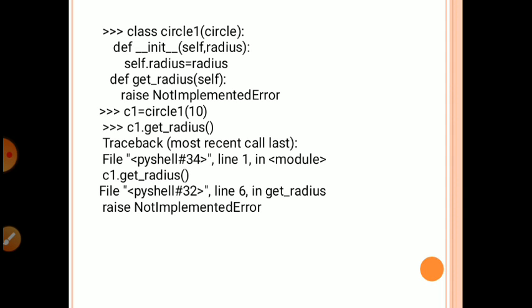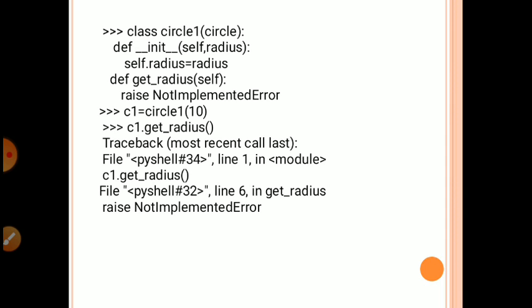Even if we derive it in Circle1 but don't define it, it also generates the error. It's called abstraction. Basically, abstraction is used to hide some methods from the outside, from the users.